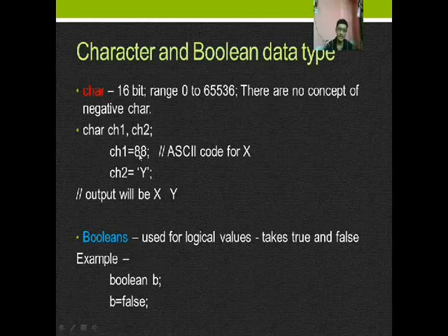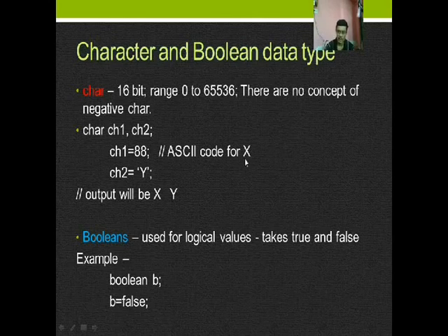ch1 equal to 88. If I initialize it this way, then the character with ASCII value 88 will be assigned, because we cannot directly assign an integer to a character. The ASCII code of capital X is 88.